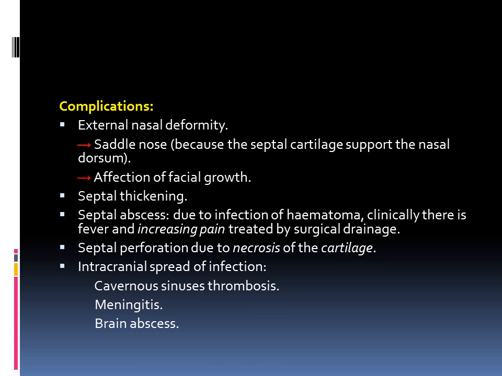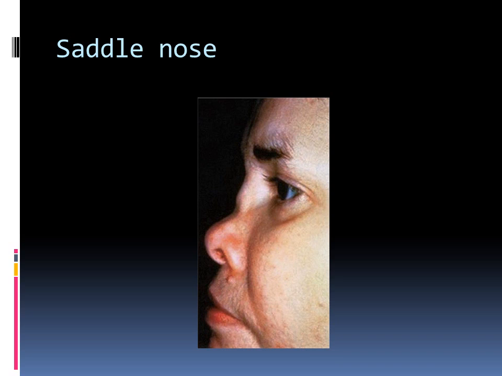And as the nose is connected to the intracranial cavity by the valveless facial and ophthalmic veins, when infection occurs, such as septal abscess, it can spread to the intracranial cavity, and this may lead to cavernous sinus thrombosis, meningitis, and brain abscess. This picture shows the saddling of the nose due to the necrosis of the underlying cartilage due to septal hematoma.